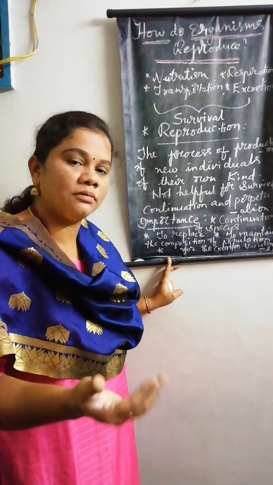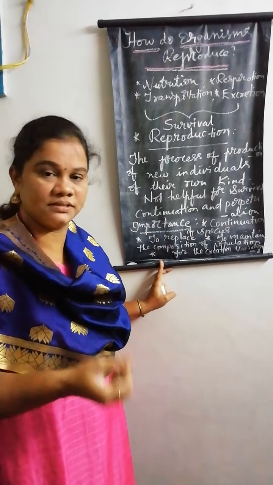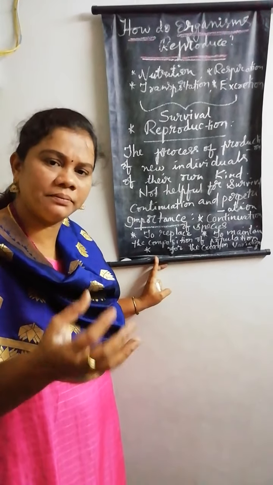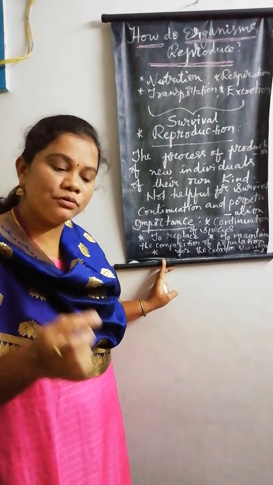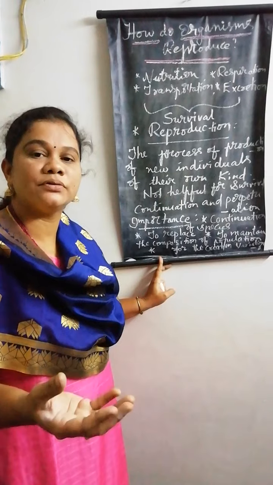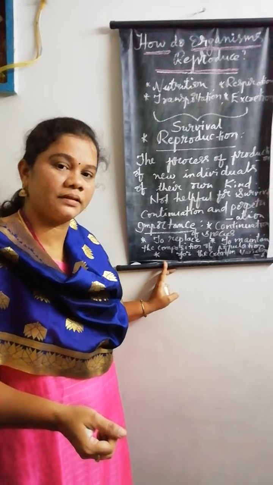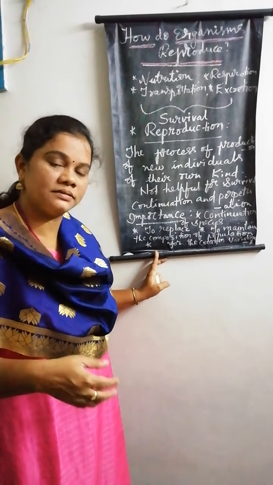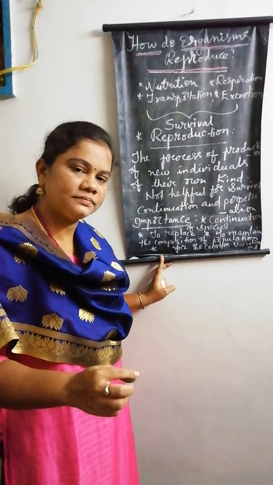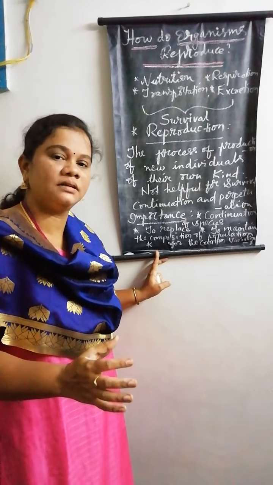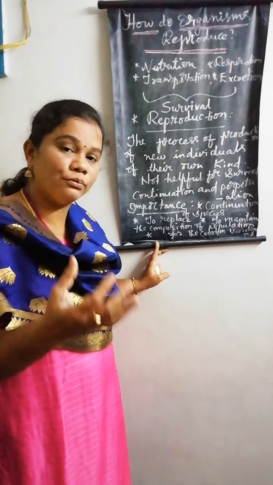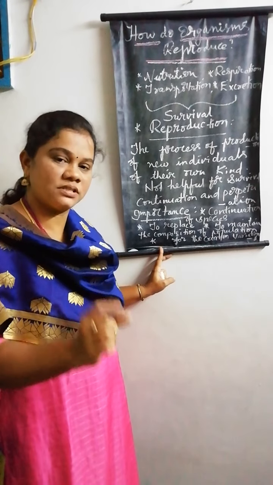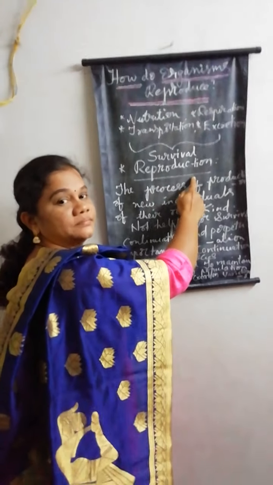Before going to enter into that topic, let me give you a few examples. If you clearly observe your surroundings, a dog can give birth to a puppy, right? If you put a mango seed in the soil, it will produce a small mango plant. And human beings are able to give birth to their young ones. So what I mean to tell you here is, the different types of living organisms are able to produce their young ones. That is none other than an important life process called reproduction.